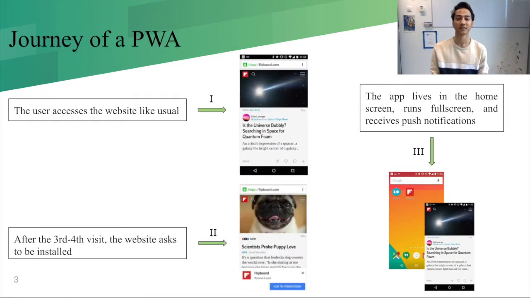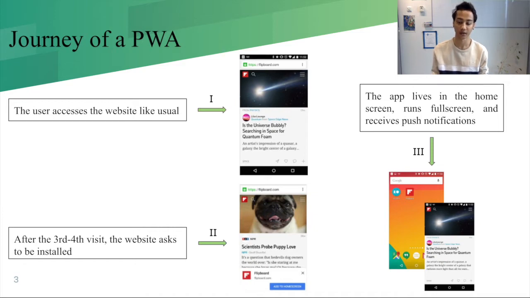Moving on, progressive web applications are a special type of mobile software which start off as a website and then progressively move on to become a full-fledged application, as the name suggests. Over here, we see the journey of a PWA from the point where the user accesses the website like usual to after the third or fourth visit being prompted by the website to be installed onto the device. And after being installed, the app lives on the home screen, runs full screen, and receives all the push notifications like a standard application.